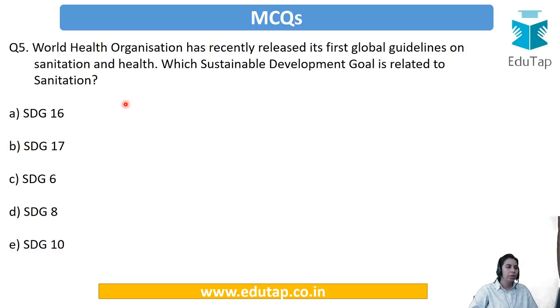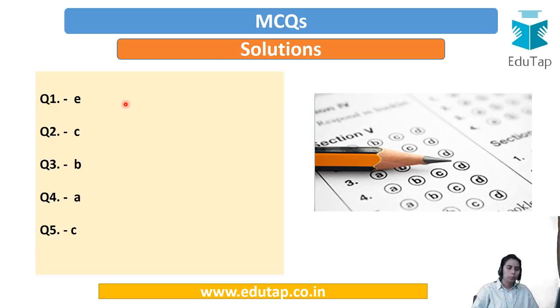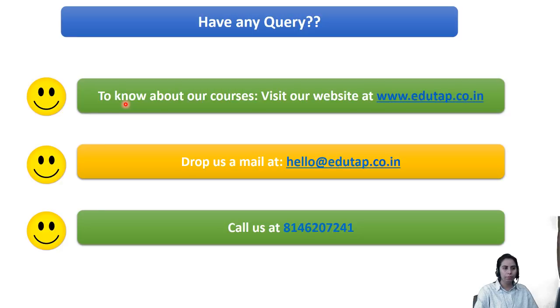Last question of the day. World Health Organization has recently released its first global guidelines on sanitation and health. Which sustainable development goal is related to sanitation? So as I've already told you, these goals are important for us, and particularly if such news items are also there. Is it SDG 16, 17, 6, 8 or 10? Try and solve it. Yes, our answer is SDG 6. So these are particularly the answers to the questions.